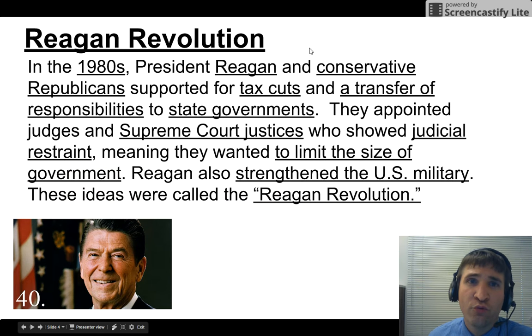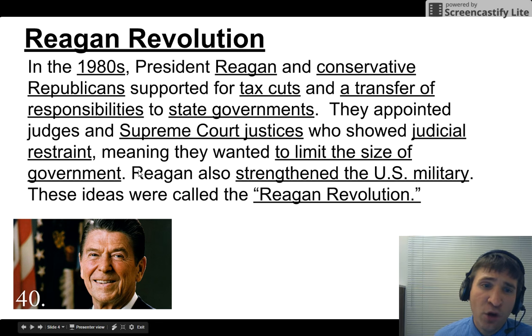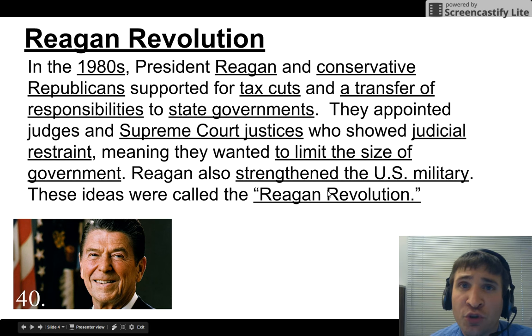The Reagan Revolution. In the 1980s, President Reagan and conservative Republicans supported tax cuts and a transfer of responsibilities to state governments. They appointed judges and Supreme Court justices who showed judicial restraint, meaning they wanted to limit the size of government. Reagan also strengthened the U.S. military. He gave money towards that goal. These ideas, all of them, were called the Reagan Revolution.